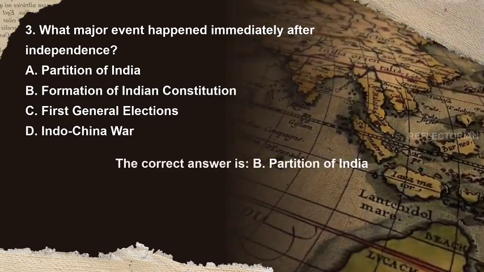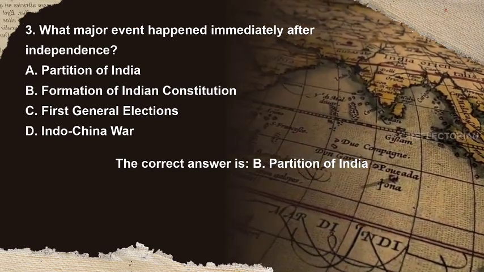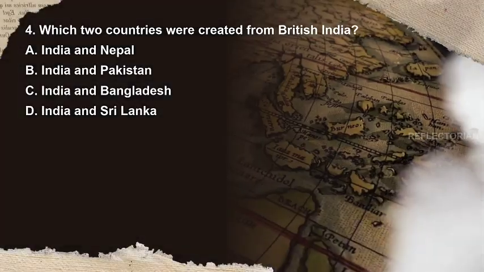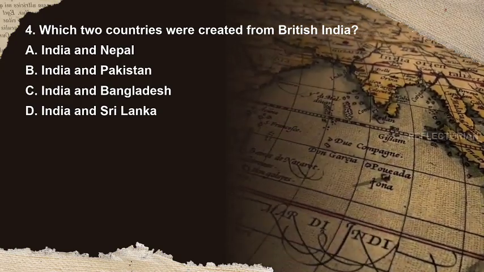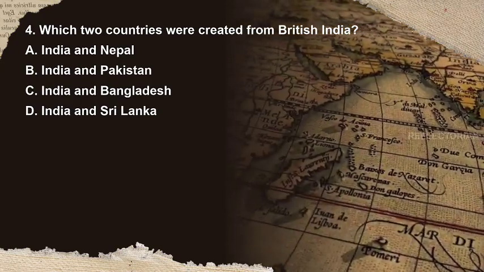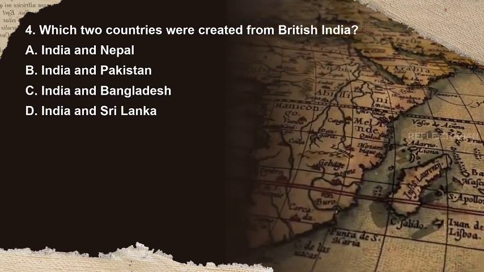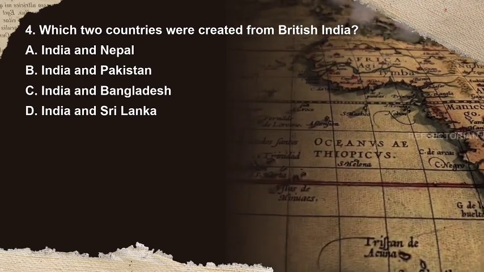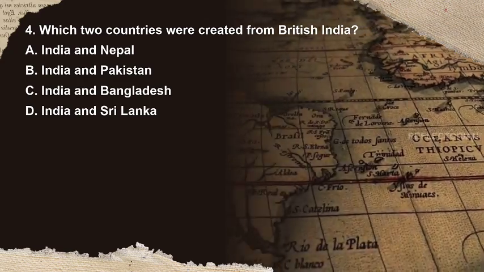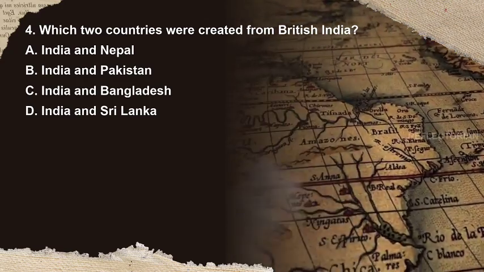The correct answer is A. Partition of India. Question 4. Which two countries were created from British India? Options are A. India and Nepal, B. India and Pakistan, C. India and Bangladesh, D. India and Sri Lanka. You have 10 seconds to answer.